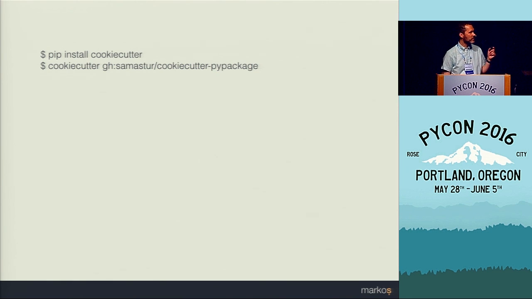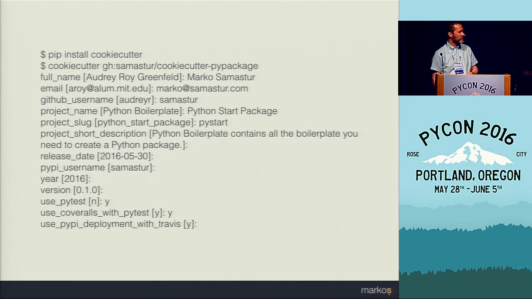And to use it, we first need to install Cookie Cutter itself. And once we have Cookie Cutter, we just run it with the name of the template that we want to use, and it's smart enough that it can pick it from GitHub. And then we have to answer a few questions, and afterwards we have a project template ready to be used.